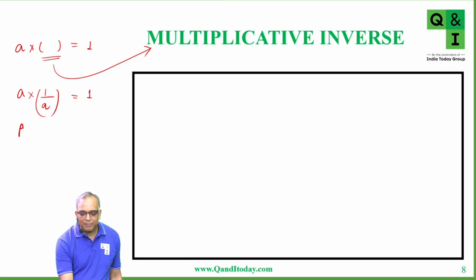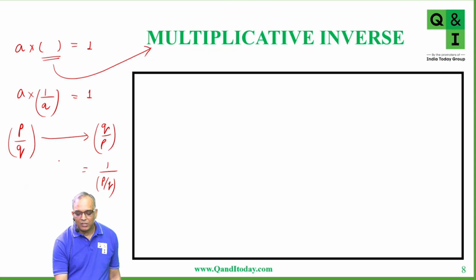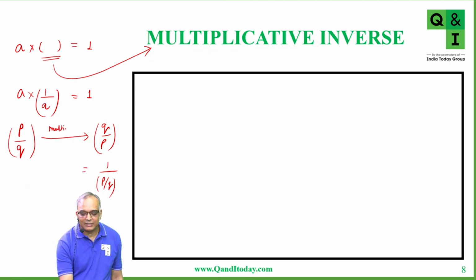So if P by Q is the rational number, the multiplicative inverse will be Q by P. Or you can also say that this is 1 over P by Q, which is the reciprocal or multiplicative inverse.